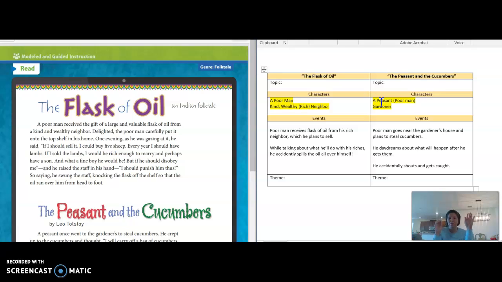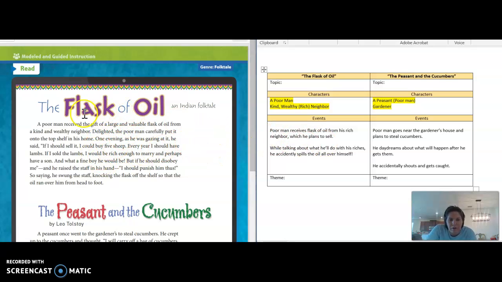We've got somebody who is poor, does not have a lot of money, and then somebody who has either money or something of value, whether it's oil or cucumbers or a garden. I already see a similarity in these two texts. But now let's talk about the events. I know that for some of you, what I noticed is that you were recording all of the events, so mine might look slightly different. I try to simplify and summarize, because we learned last week how good readers can summarize. So I tried summarizing the plot in 1 to 2 sentences.